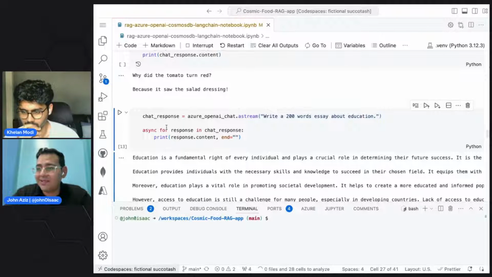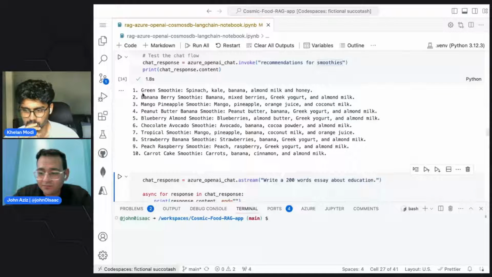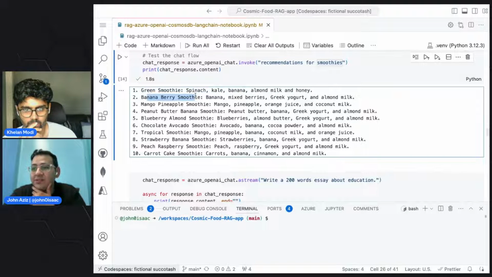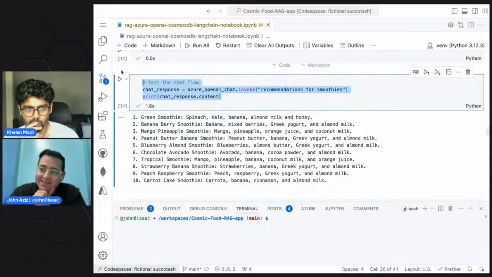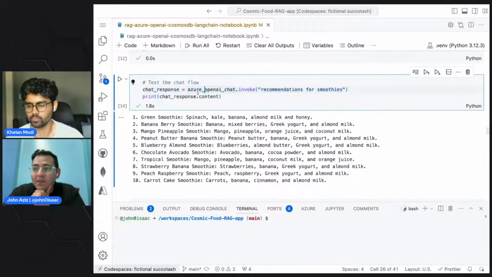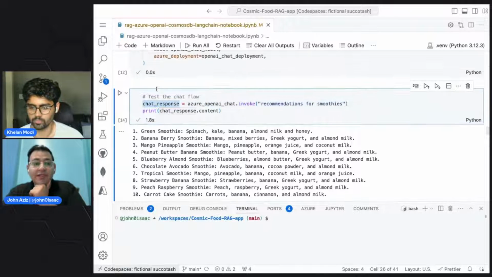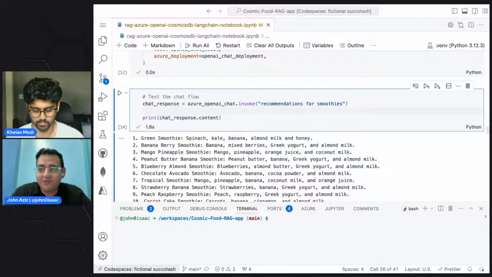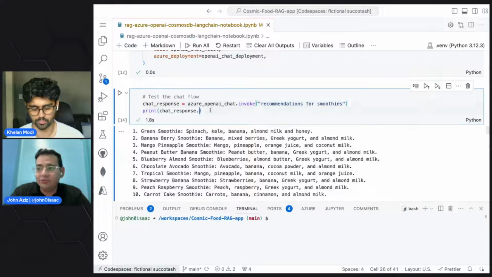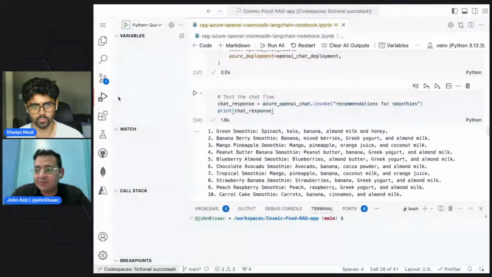So it has green smoothie, banana berry smoothie, mango pineapple smoothie, and lots of other smoothies. But this stuff is not returned from our data. And again, this response is not like the embeddings one, because this is not returned from our database at all, so it's going to have a different structure. We can actually see it here.